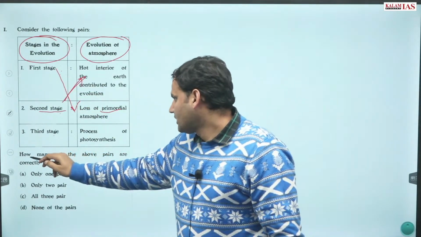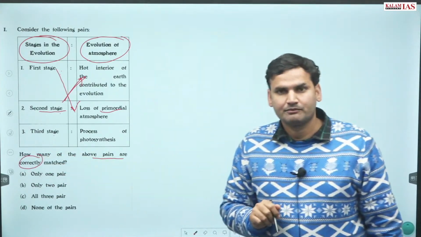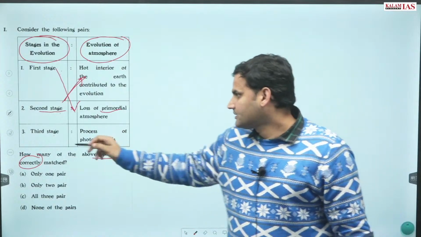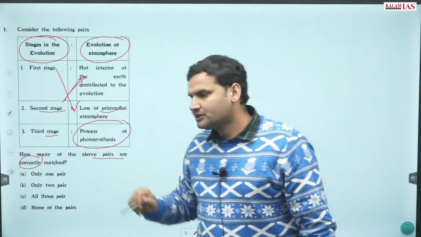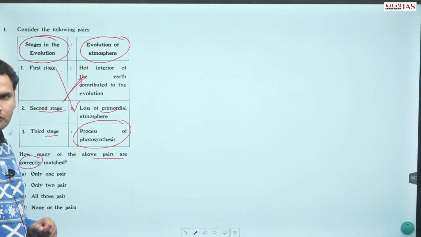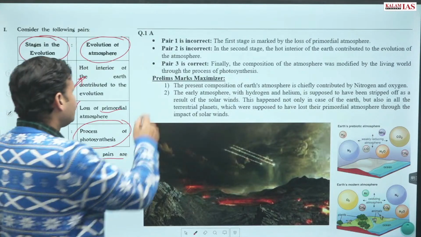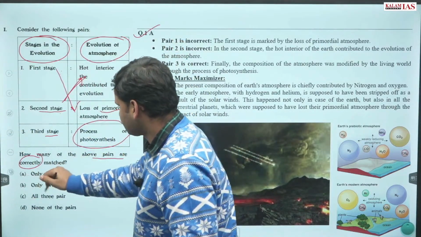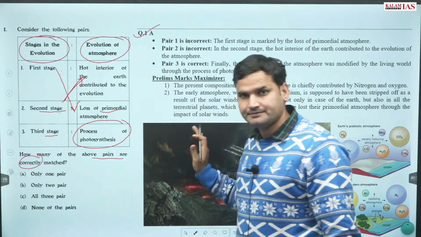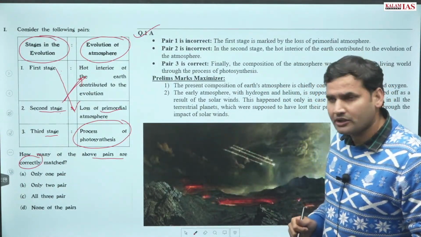So we have to tell how many of the above pairs are correctly matched. And the third stage, definitely there was modification of the atmosphere with the process of photosynthesis. So only one pair is correct. So the correct answer for the same is only one pair. This is the basic, everyone should be aware of the same.